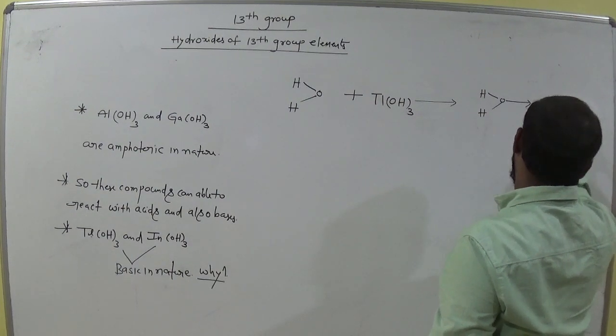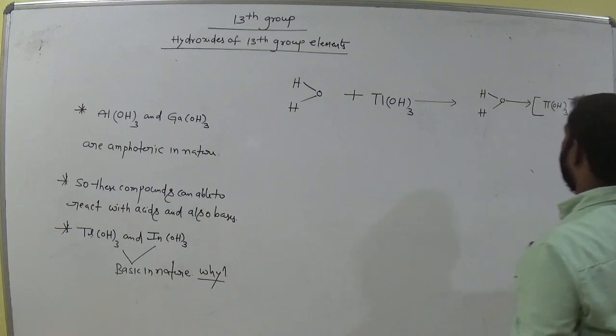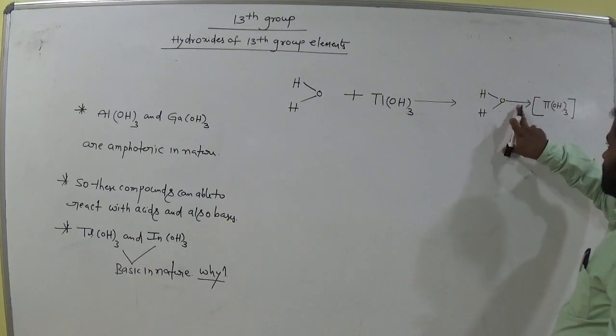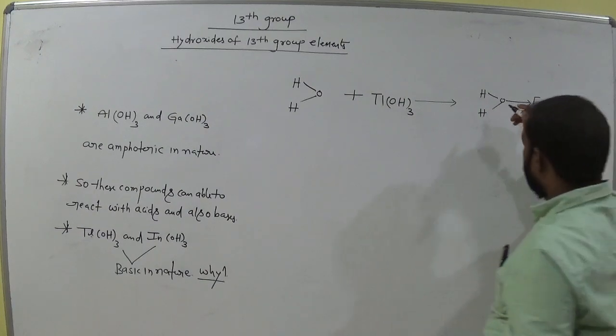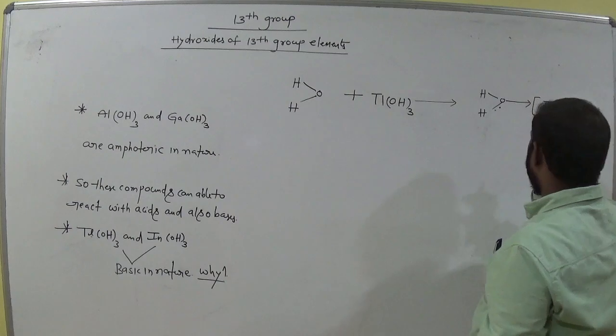Thallium OH taken thrice. This is the formation. Okay, we call it a coordination bond. This electron donates to this. Okay. Now it has a bond, am I right? Bond, clear?